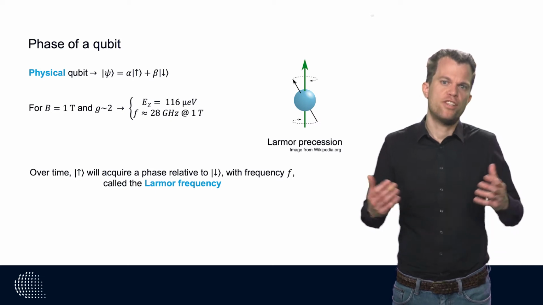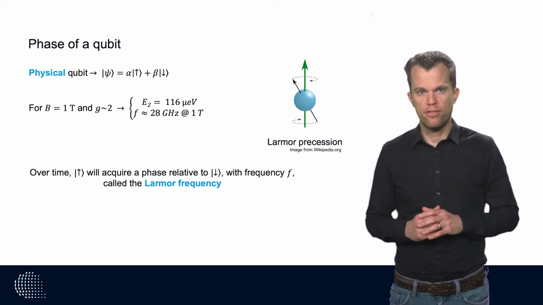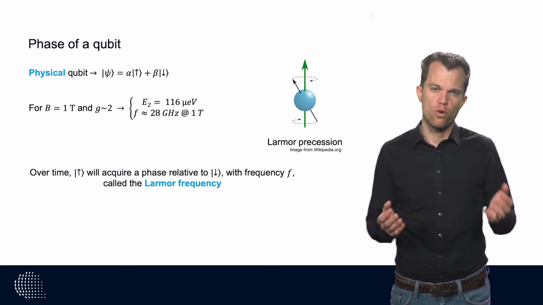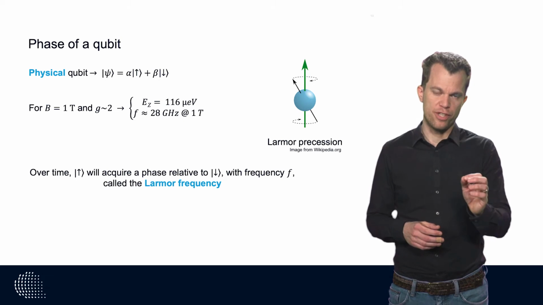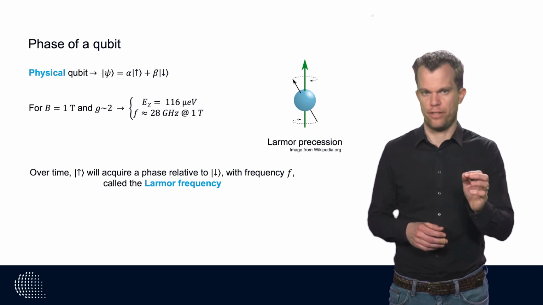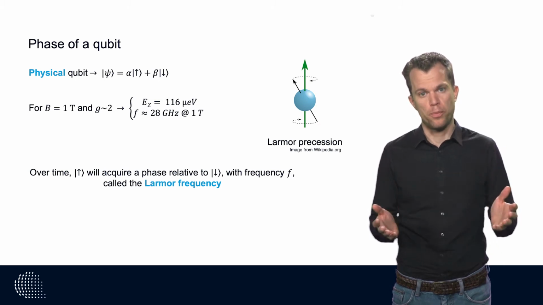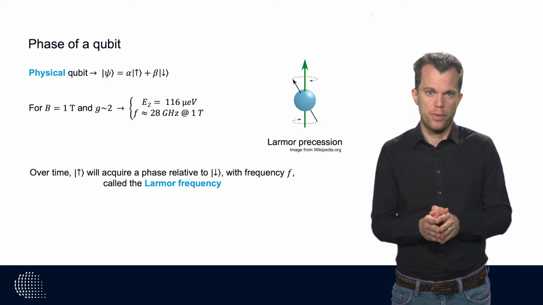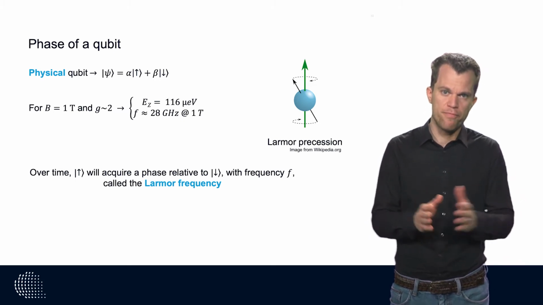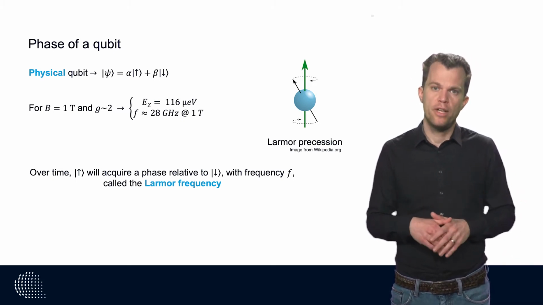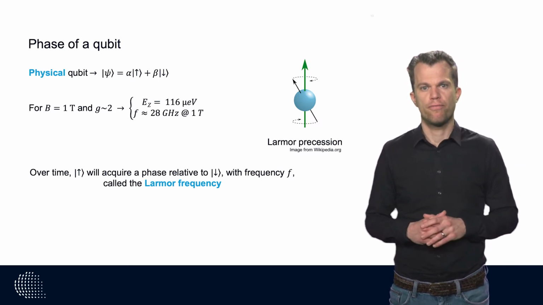Now, what does this frequency mean? Over time, the spin-up state will acquire a phase relative to the spin-down state, exactly with this frequency, which is called the Larmor frequency. This means that when the qubit is in a superposition, thus the electron spin is in a superposition of spin up and spin down, a phase is accumulating over time. And this phase is very important.